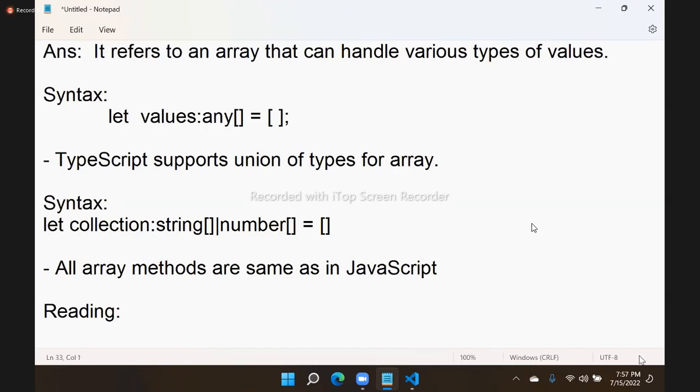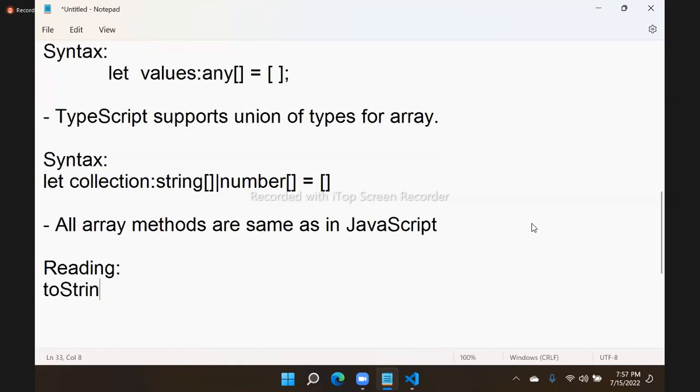Usually for reading, we have toString as a method. We have join as a method. We have slice as a method. So these are the methods. For reading, we have the find method, we have the filter method. These are all used for reading values from an array.